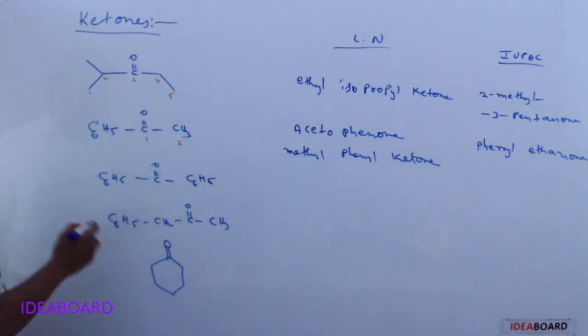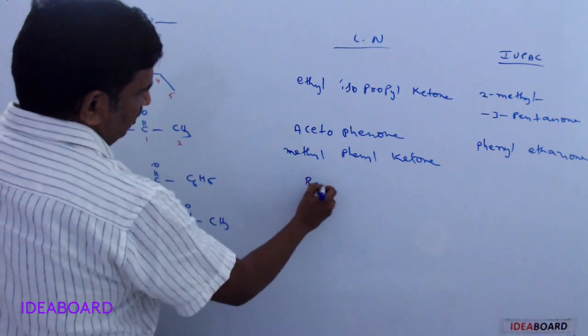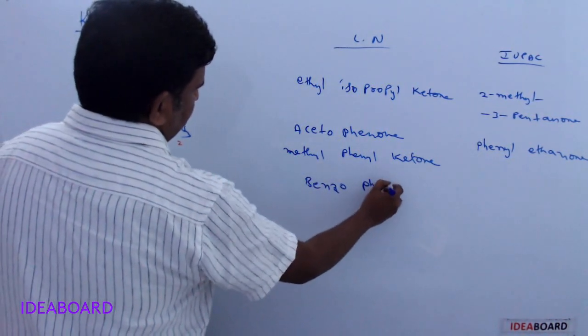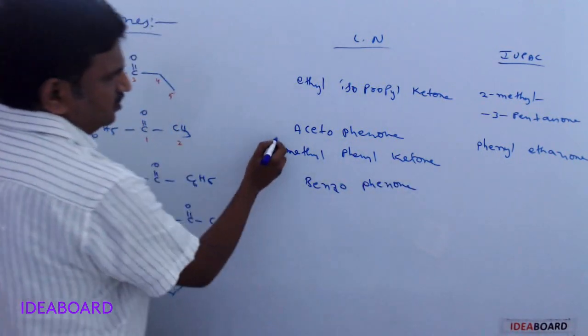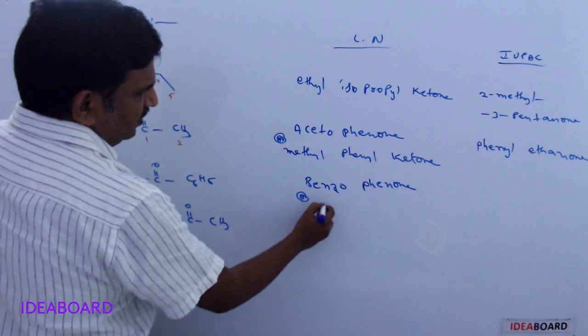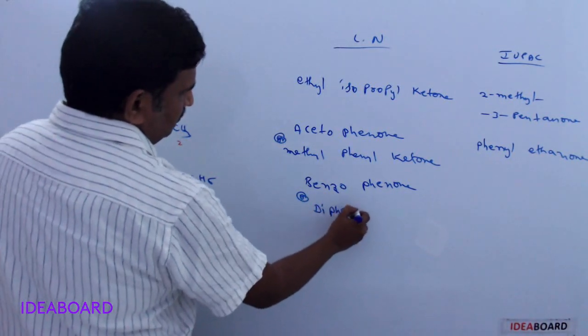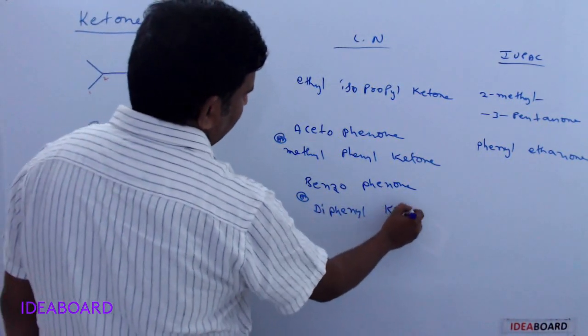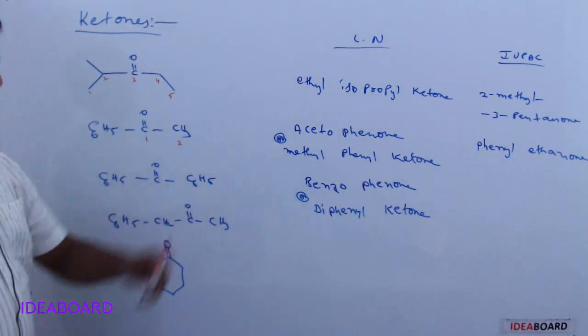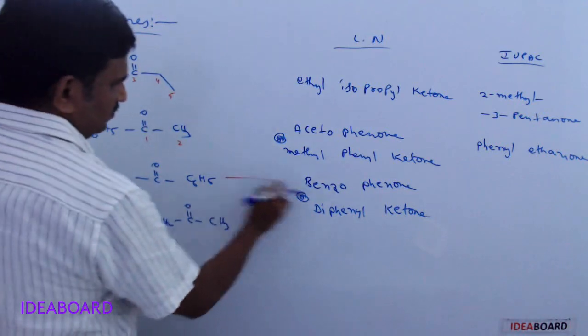And next, this is benzophenone, or we have diphenyl ketone. Benzophenone or diphenyl ketone for this.